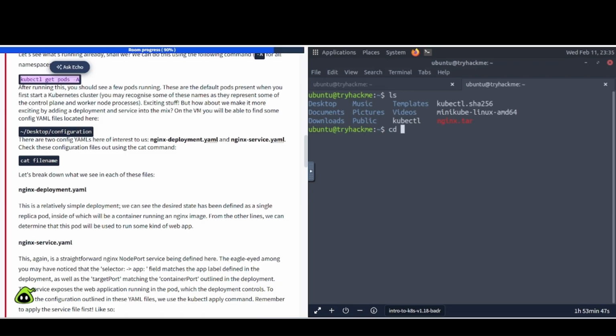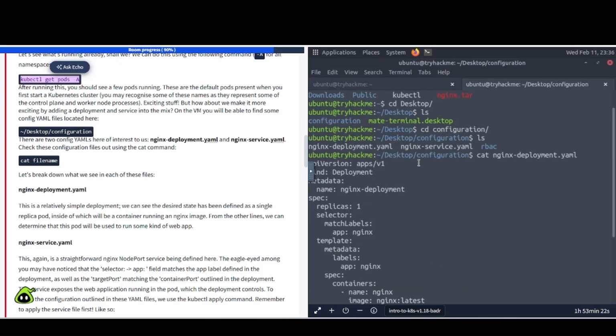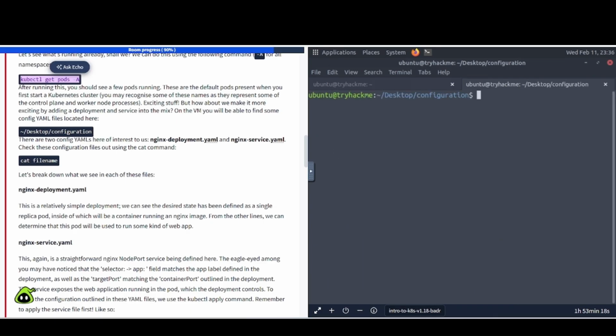So we're going to cd into the directory here, which is in desktop, and then into that configuration folder there. Okay, so there we go. We have a couple in here, nginx deployment.yaml and nginx servers.yaml. If we want to take a look at one of these, the deployment, there we go. Okay, and then there's also that other one in there. So clear the screen here, and we're going to do the same thing.